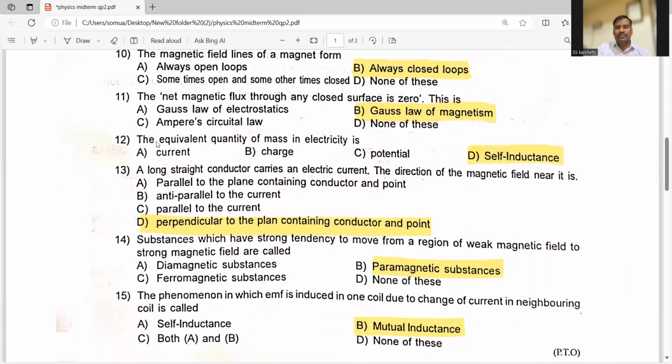Okay, next, 12th question. The equivalent quantity of mass in electricity is what? Current, charge, potential, or self-inductance. This question is also discussed in previous videos and MCQ chapters. Here D is the right answer, self-inductance, denoted as L. This self-inductance will act like mass in the case of electricity, right?